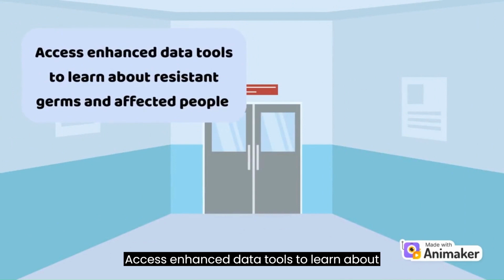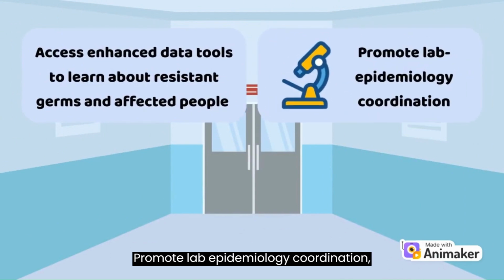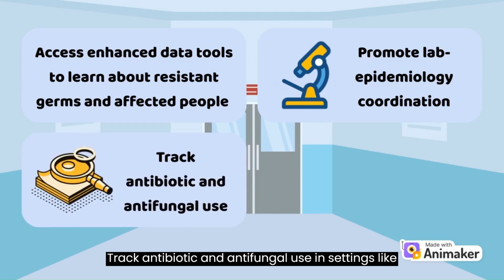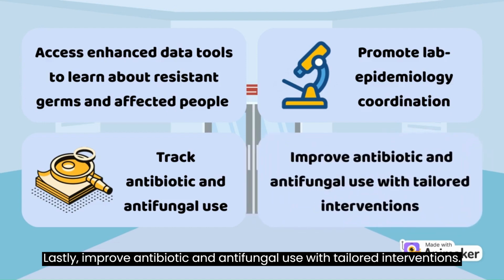Access enhanced data tools to learn about resistant germs and affected people. Promote lab epidemiology coordination, which is essential to stop the spread of new threats. Track antibiotic and antifungal use in settings like nursing homes and long-term care facilities, which often does not exist or is difficult. Lastly, improve antibiotic and antifungal use with tailored interventions.